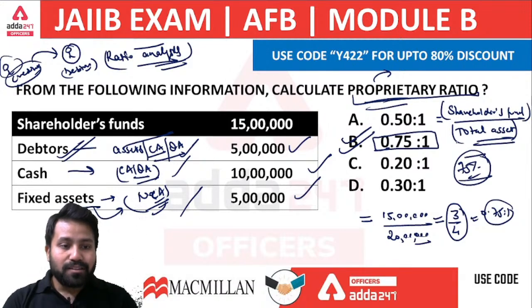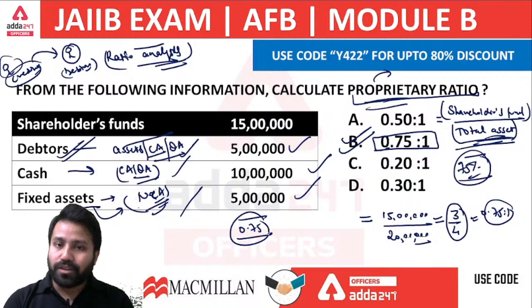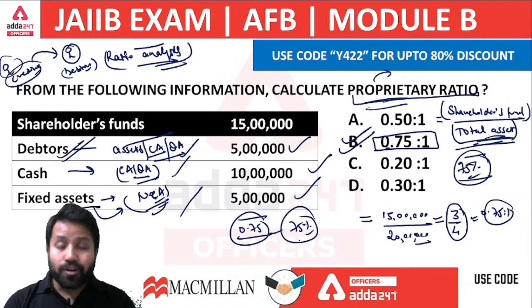That means 75% of the total asset of the company is financed by the shareholders funds in the company. So this proprietary ratio explains that. Suppose the ratio we derive is 0.75, we can also write it in percentage as 75%. So you can understand this for any company.